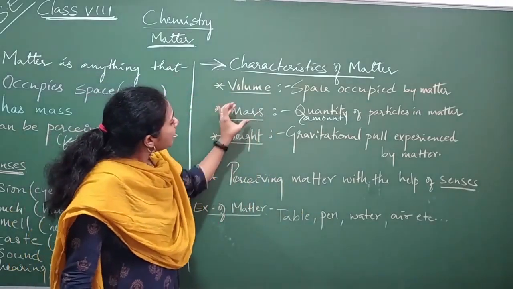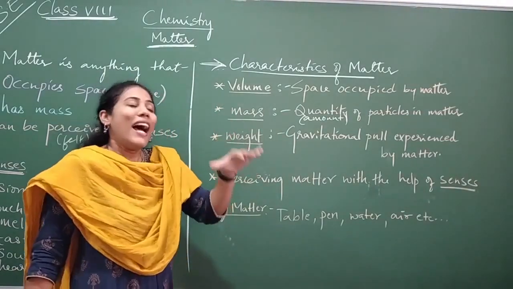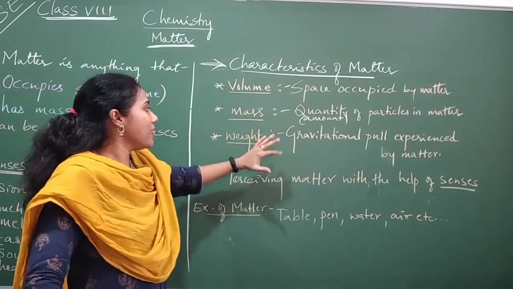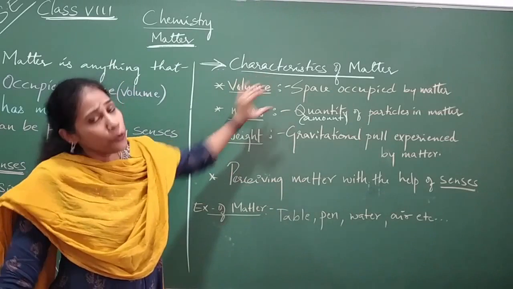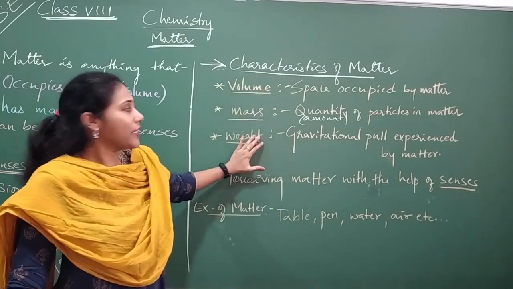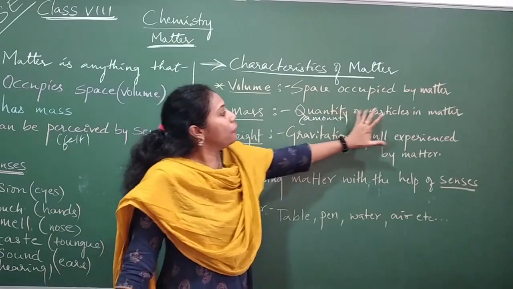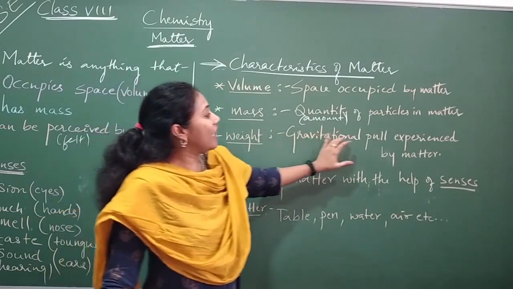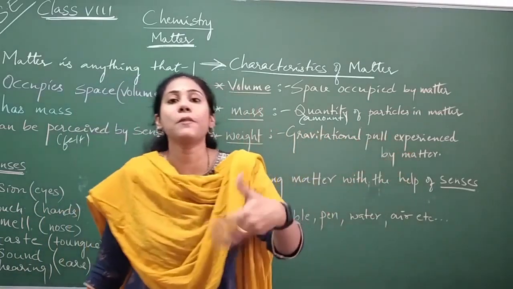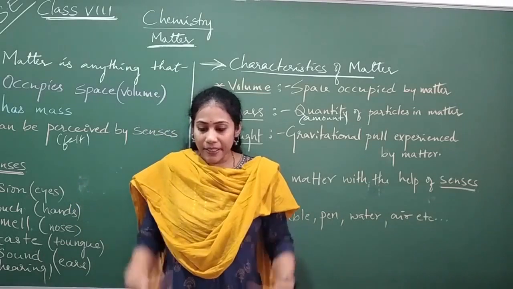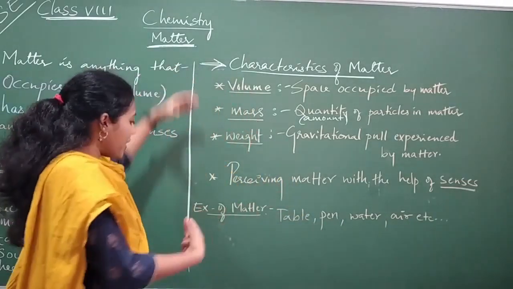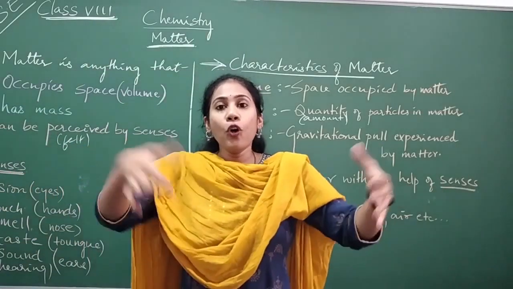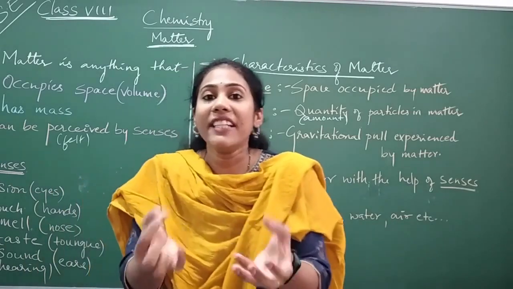And now what do you mean by weight? In chemistry, actually, mass and weight are similar. We consider mass and weight similar, but they do differ by definition. Mass is nothing but the amount of particles present in a matter, and weight is nothing but the gravitational pull experienced by matter. See, I am standing here and the board got fixed here, the wall got fixed here, and it is staying like that over the years because of the gravitational pull.